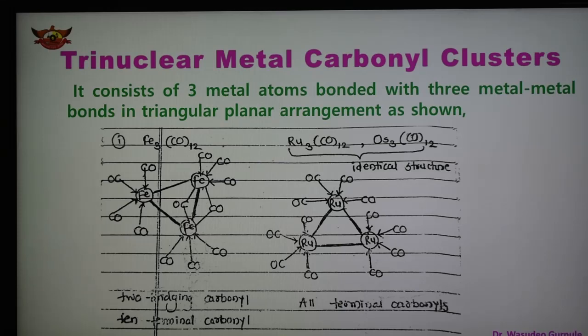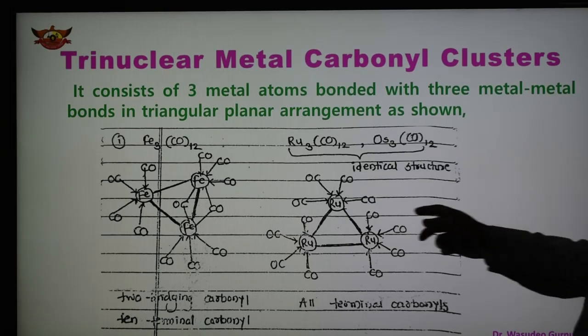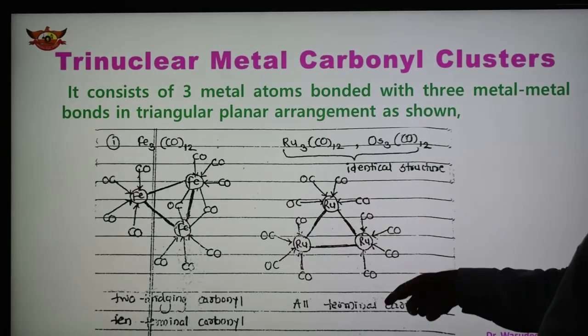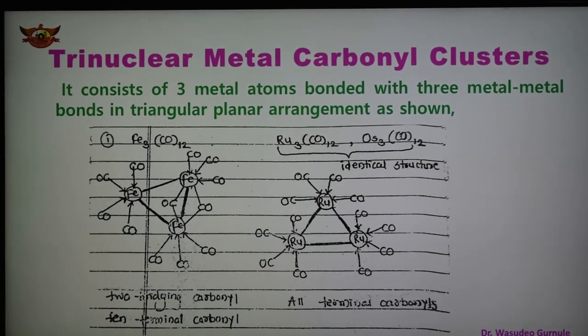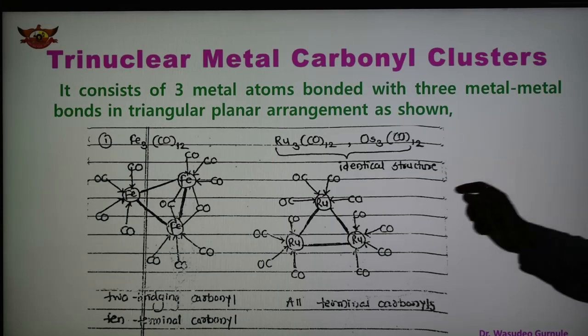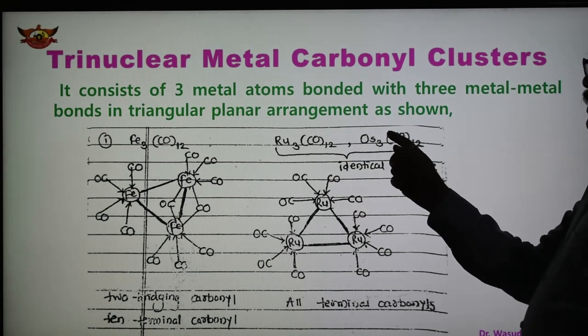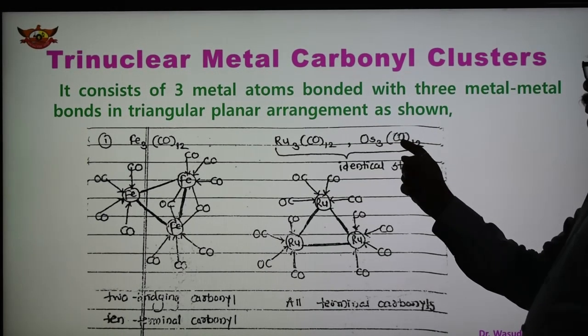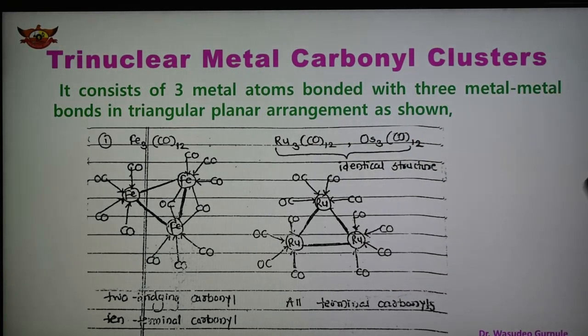So only the trigonal planar arrangement of the metals is there, similar to iron in the previous compound, and there are 12 terminal carbonyls, so we can say that all carbonyls are terminal. In a similar way, the structure of Os3(CO)12 also has a similar structure in which all the carbonyls are terminal carbonyls.